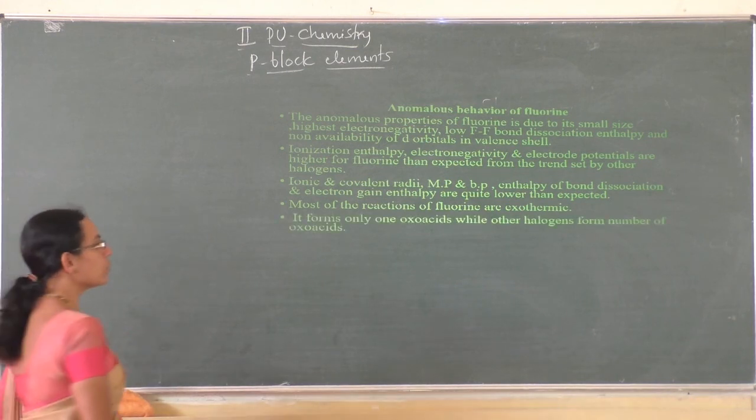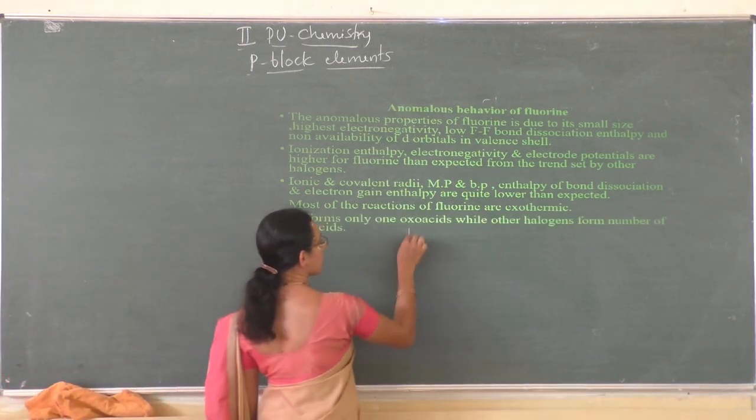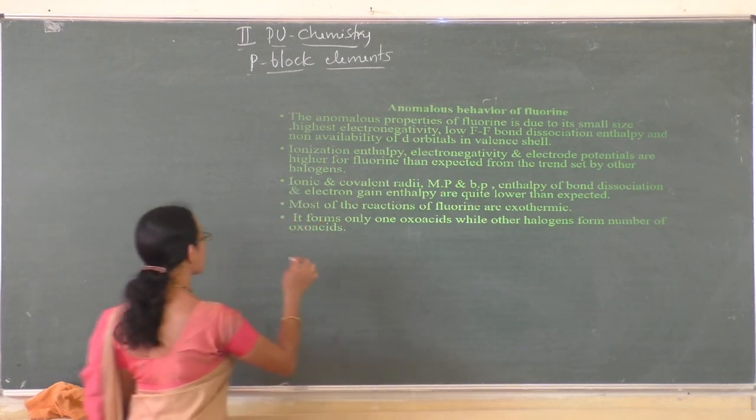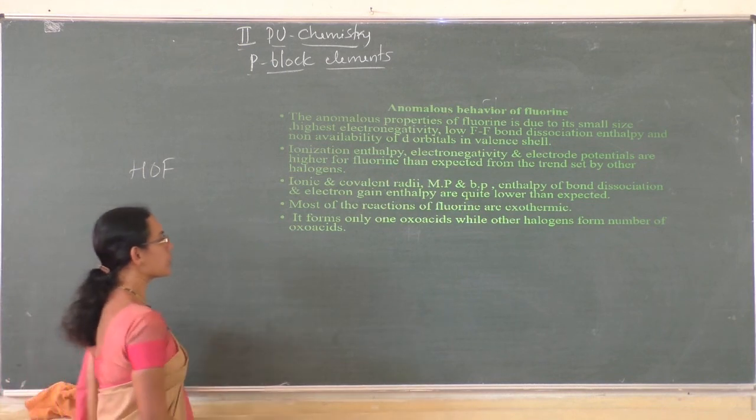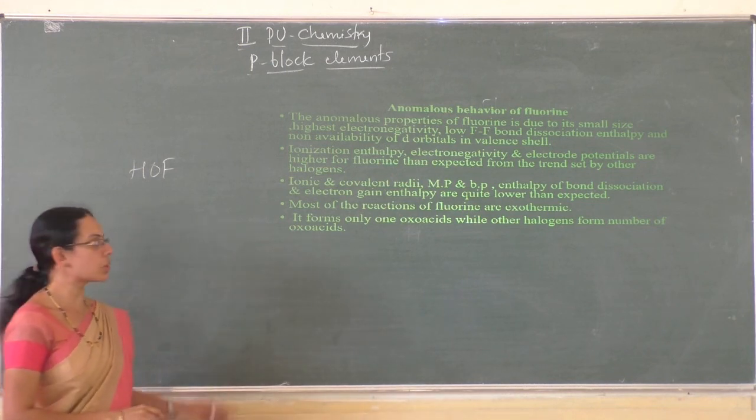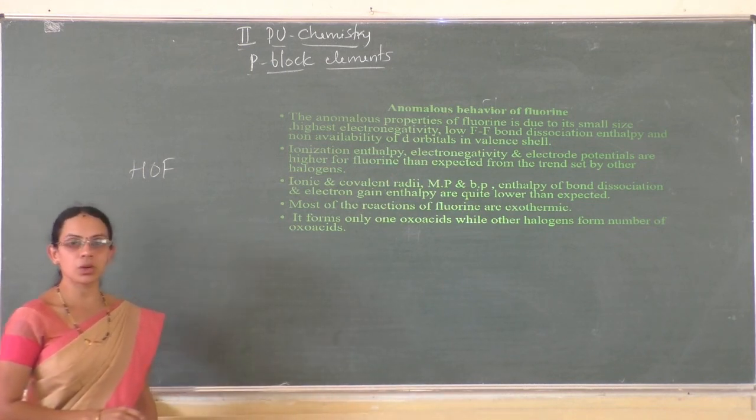And it forms only one oxoacid. As I said earlier, fluorine forms only one oxoacid, HOF, whereas other elements form a number of oxoacids because of the availability of d orbitals.